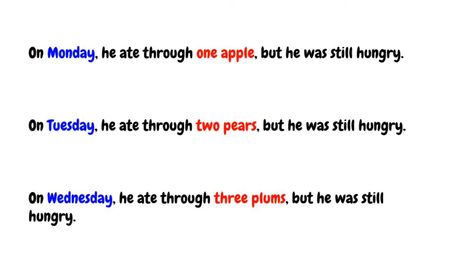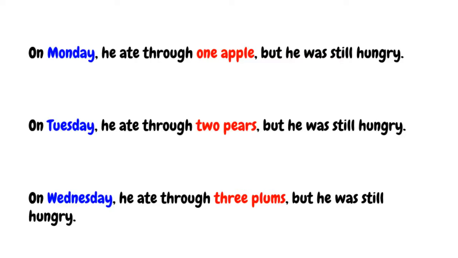Same words now. He ate through 1 apple. He ate through 2 pears. What's different? I put the words in red that are different. 1 apple, 2 pears. So on a day, he ate through something, but he was still hungry. They both end with, but he was still hungry. Let's look at that pattern.